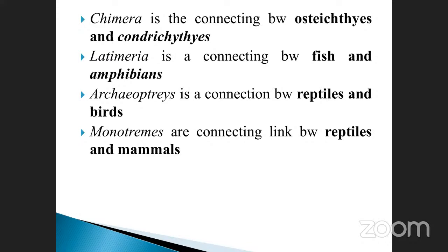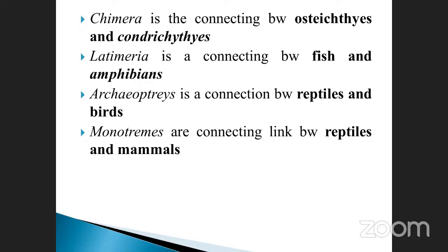Okay, what about the amphibian? Amphibians. Okay, the fish and the amphibians. Take an example. An amphibian has both characters. It may be living on the land as well as in the water. So this is a Latimeria. And Archaeopteryx, very, very important. Note it 100 times. This is a connection between the reptiles and the birds.